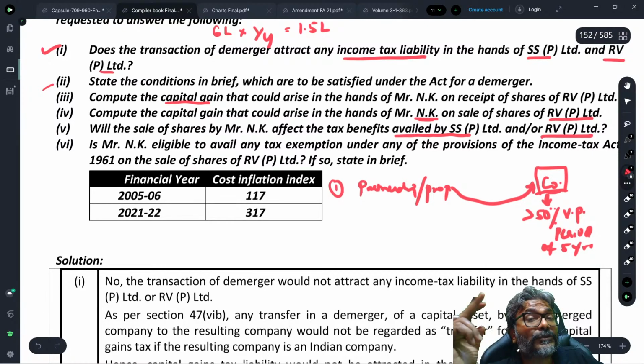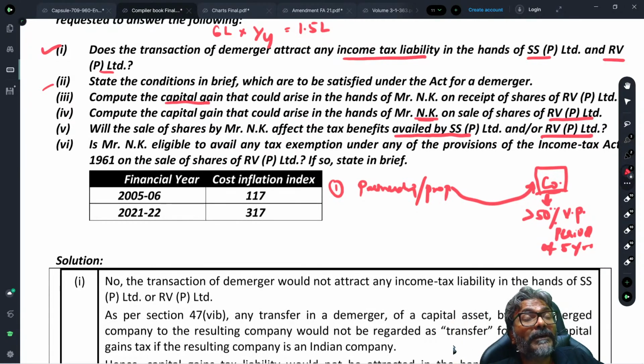So there the question of any particular partner or the proprietor transferring the shares of the new company, then you need to check this condition whether there is a reduction of 50% or not. Because if there is a reduction of 50%, then the capital gains which was exempted earlier in the hands of the proprietary firm or a partnership firm will now become taxable. This is how, students, we have considered this case.